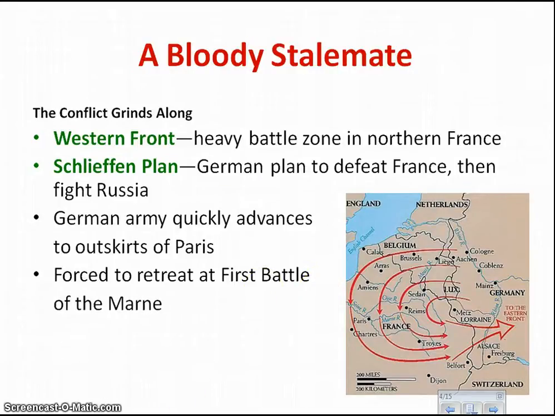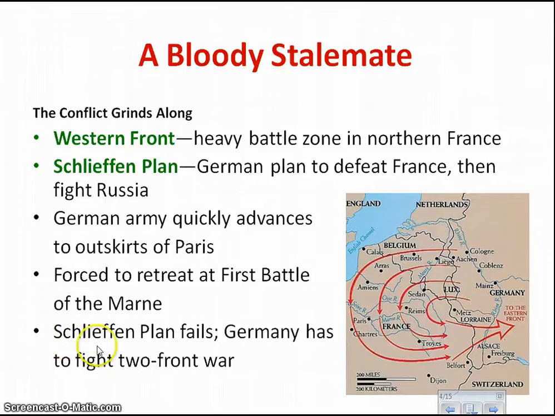Okay? What this means is that the Schlieffen Plan fails. So the plan to attack France first, then rush off to attack Russia, did not work for the Germans.